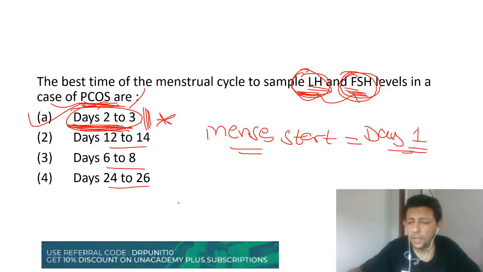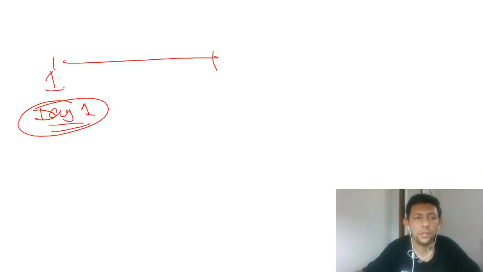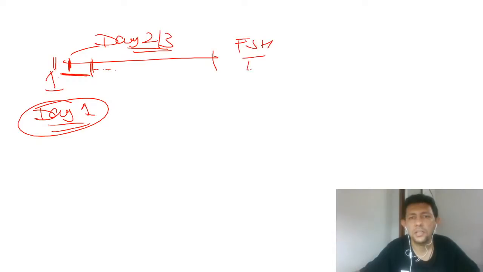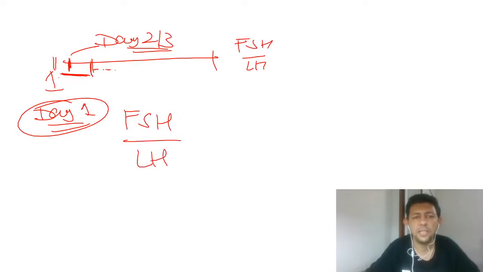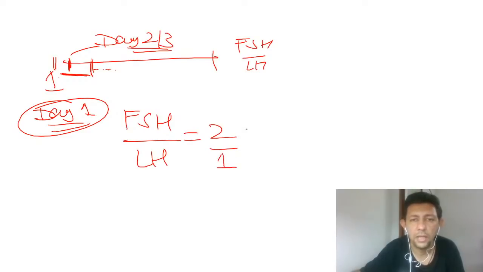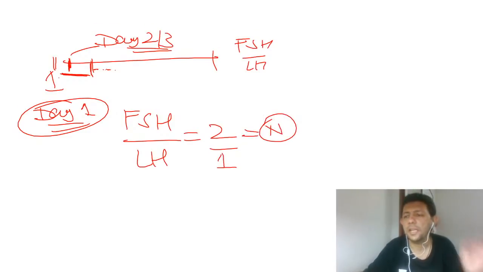Now, two or three more points about this. The patient bleeds for 4-5 days, so it is not 1 to 2 days after the menses are over, it's on day 2 only. If today the menses start, on day 2 or day 3 we have to measure the FSH and LH ratio. Now please pay attention, very, very important: in normal patients, the FSH to LH ratio is 2:1. This again could be asked to you.